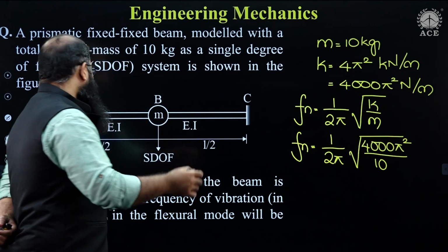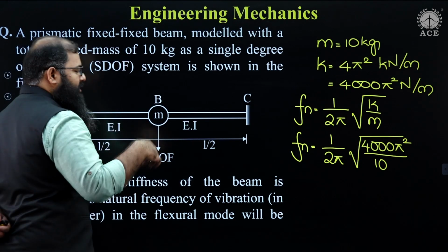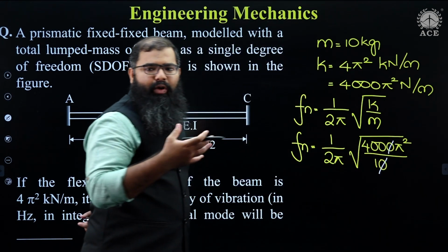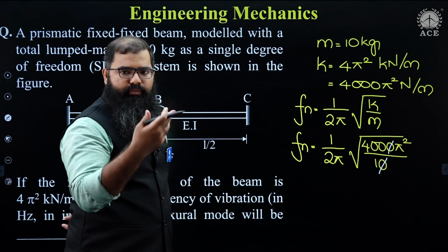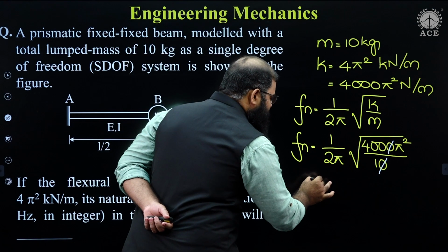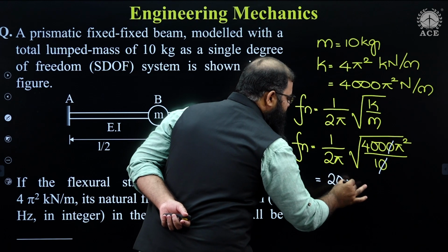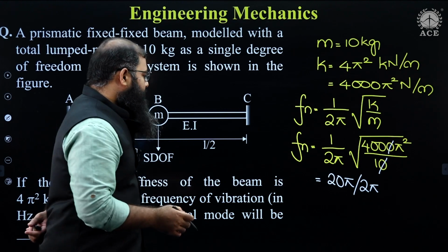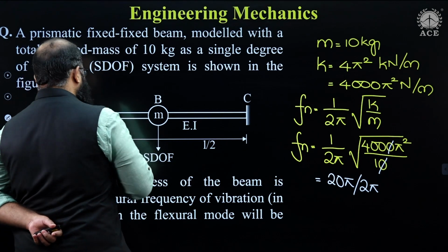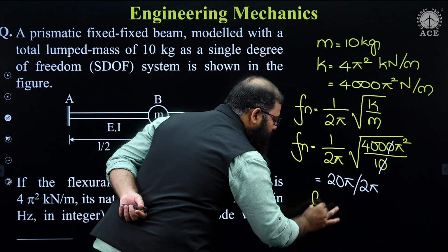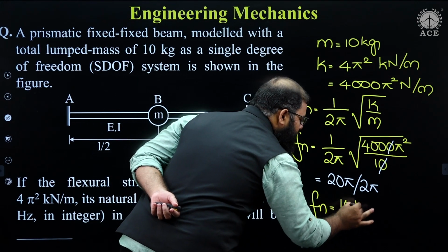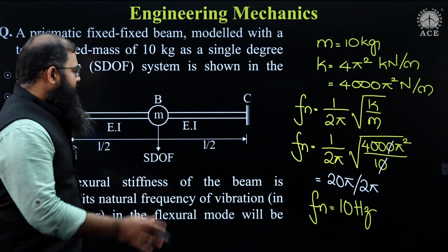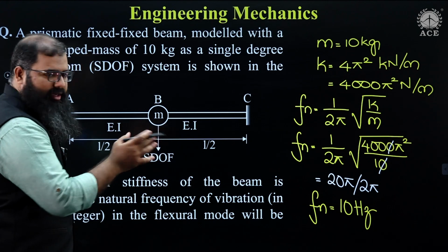Now you don't even need a calculator for solving this thing. Numbers are very simple. You can cancel off a 0 and 0 over here. The square root of 400 happens to be 20. The square root of pi square is equal to pi. So therefore this is equal to 20 pi divided by 2 pi. Can't get any simpler. The value of Fn therefore happens to be equal to 10 hertz or 10 cycles per second. Very simple question. The answer therefore is supposed to be 10.